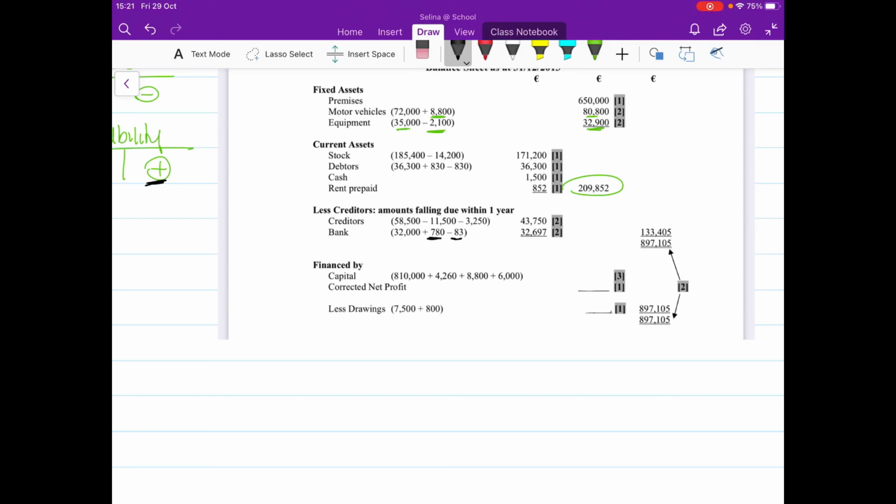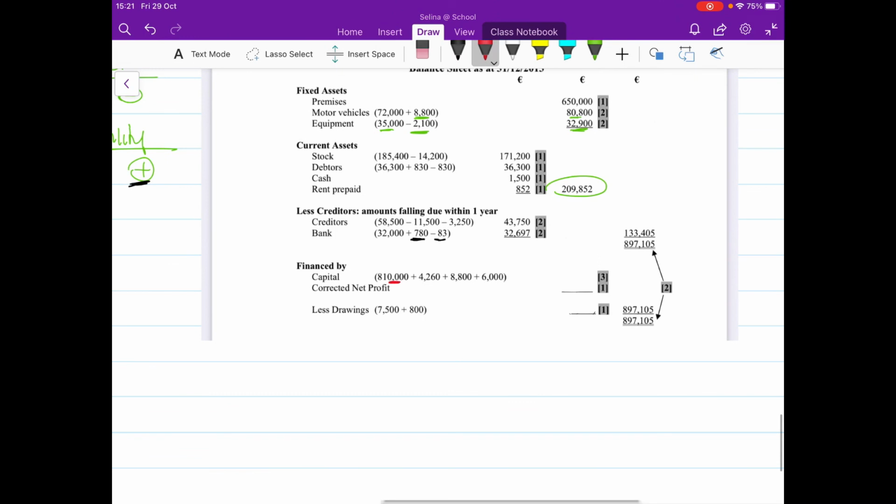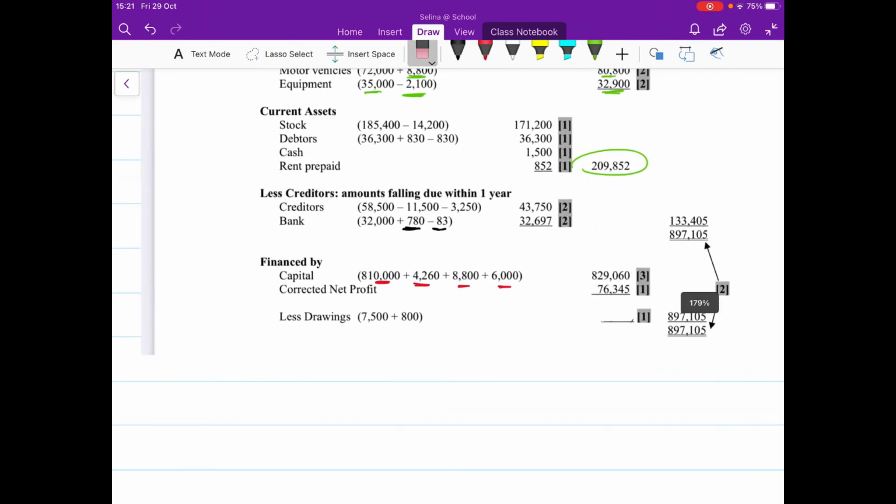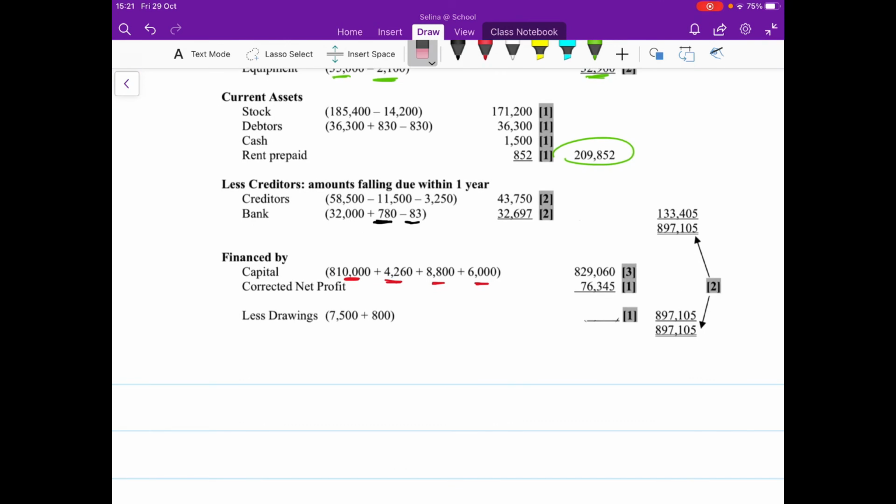Next, I'm going into my financed by section, which is capital. Capital to begin with was €810,000 in our question. So you can see that there, 810,000, and we had three entries. They were all on the credit side. So that's going to be added on. You're never going to have a takeaway in the capital, just so you know, if you want to remember that. So you're going to add the three entries on, which leaves my capital then at €829,060.